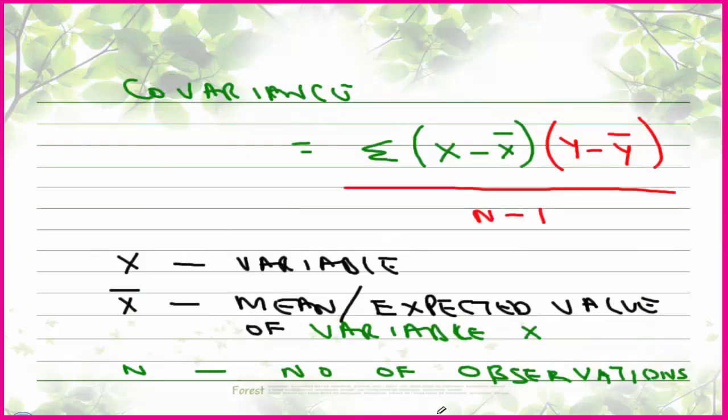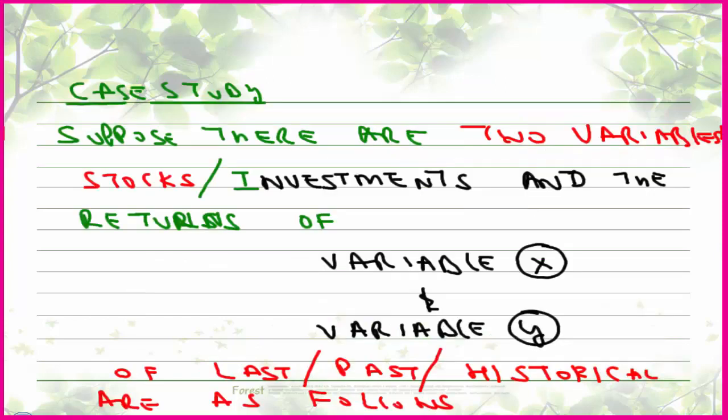Now, how to calculate covariance? Again, I have already told you in quant, but still write down the formula here also: summation of x minus x bar, times y minus y bar, divided by n minus 1. Let the two variables be x and y. X is the return of Infosys and y is the return of Apollo Tyres, or any company which we are given, for which I want to find out the relationship. X bar is the mean.